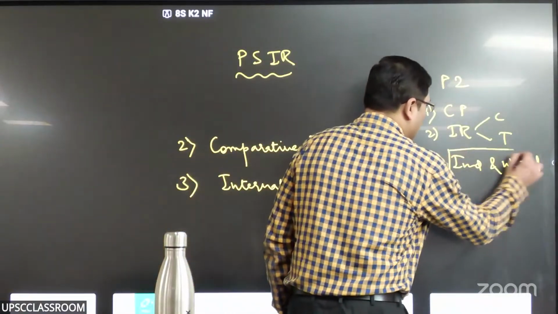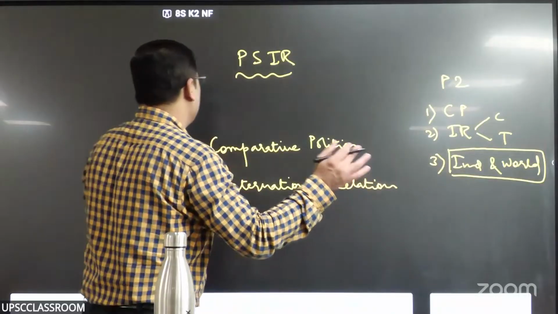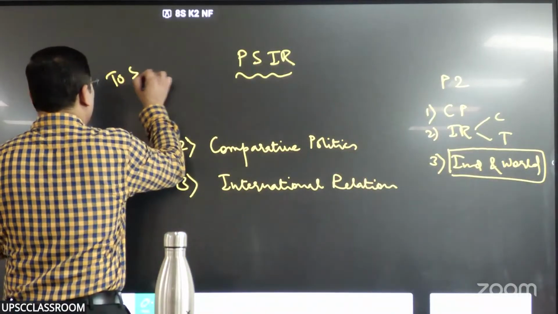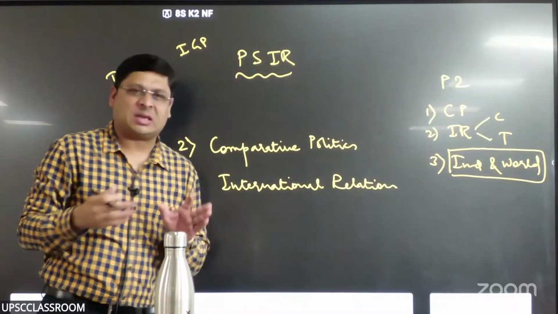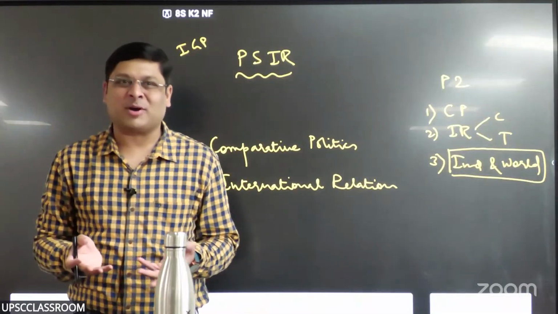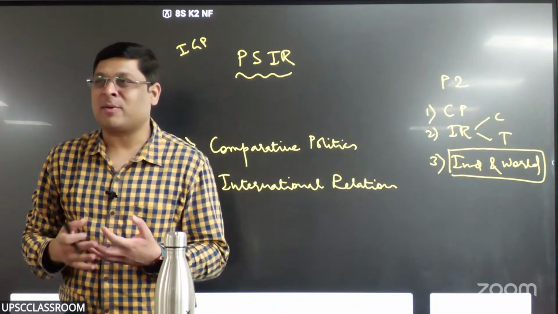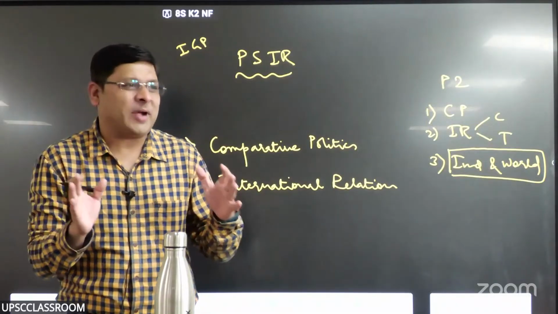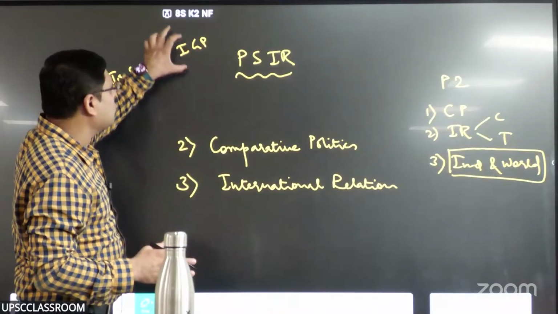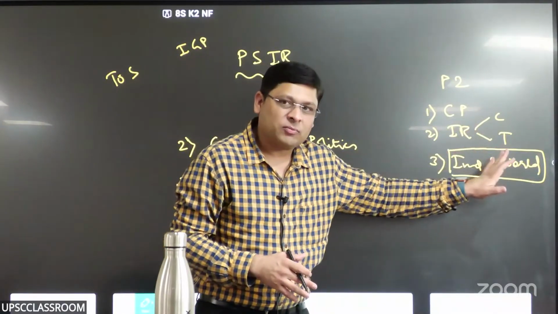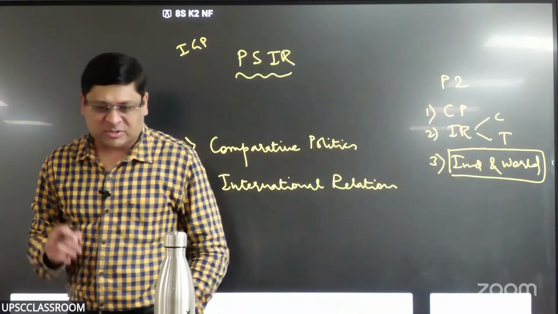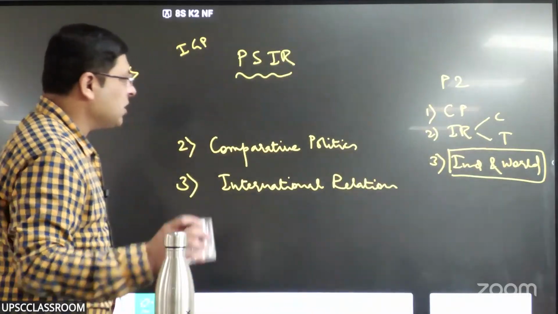India and world. Similar thing in paper 1. So theory of state and then IGP. It does not expect you to study, say, for example, American government and politics, right? Chinese government and politics. It's very plain, simple fact that they are expecting you to focus on India. Likewise, here, you are supposed to focus on India's foreign policy. I would discuss about syllabus in detail, don't worry, right? So these are 3 components.